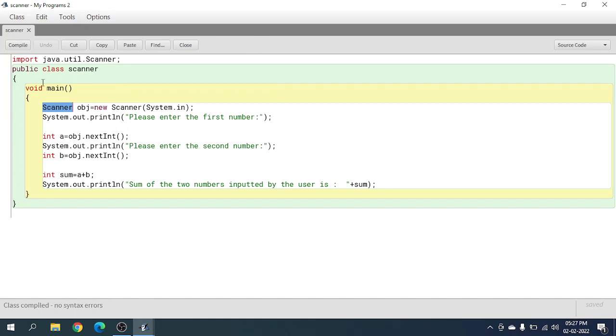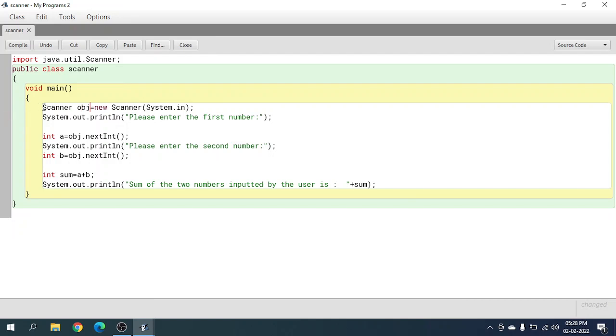imported function called scanner. Okay, so first our object can be named as anything we want. For here I just wrote it as obj. You can write it anything you want, like if I say ab, it will work, but everywhere object is there I should put ab only or it won't work then. Obj.